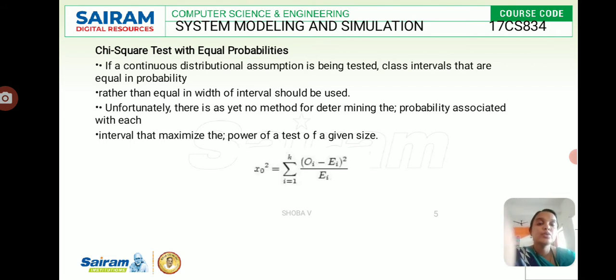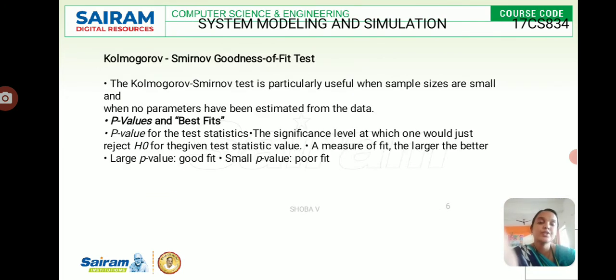So in this we are going to make some assumptions that are going to get tested, and class intervals are equal in probability, then the width of interval should be used. And the Kolmogorov-Smirnov goodness of fit test. Here in this we have p values and best fit values. This is particularly useful when sample sizes are small and when no parameters have been estimated from the data. Here the significance level is the level at which one would just reject H naught for the given test statistic value. It is a measure of fit, the larger the better. So we can say a large p value is a good fit and a small p value is a poor fit.